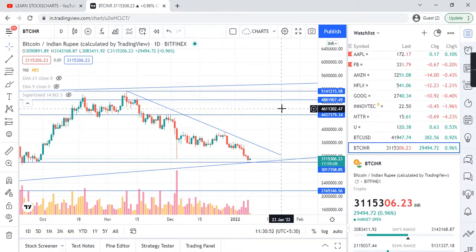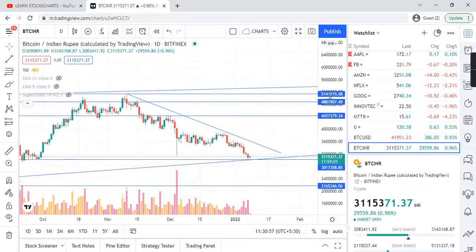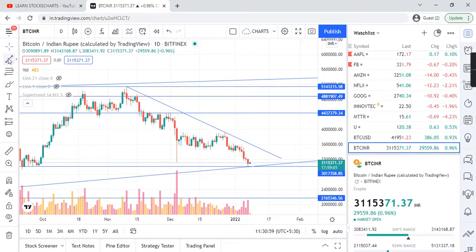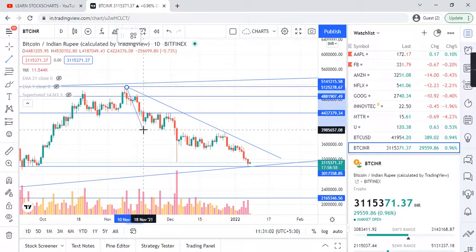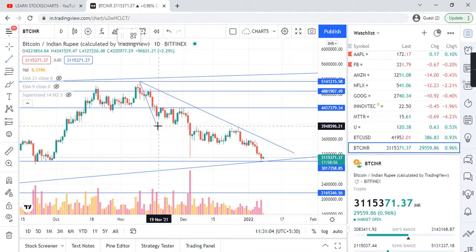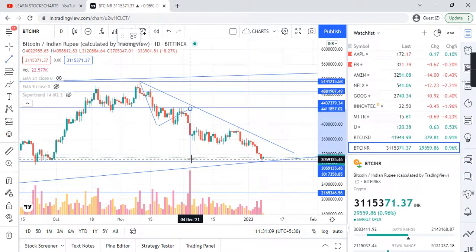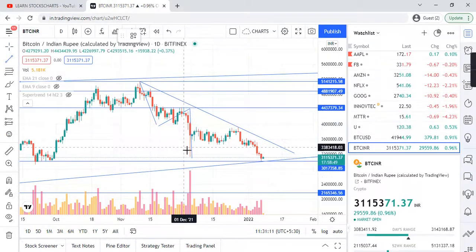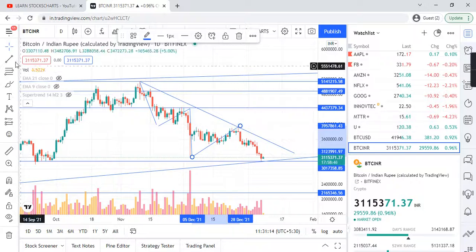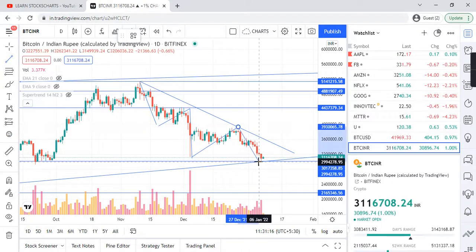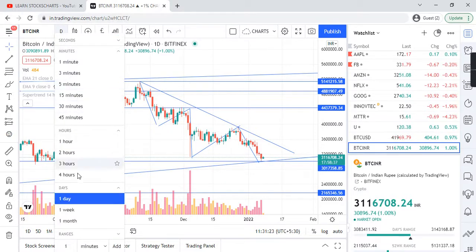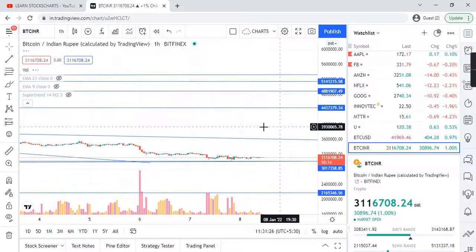And right now, as the candles are showing, this is high, this is low, then again this is high, this is low, and again this is high. So it is making higher lows, it's going on. Let's wait for a few days. The movement is considering a downward movement right now.